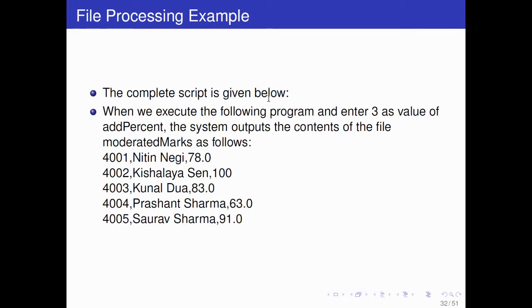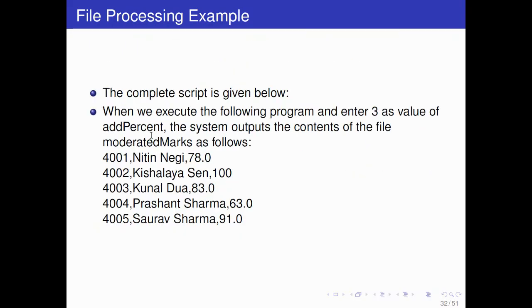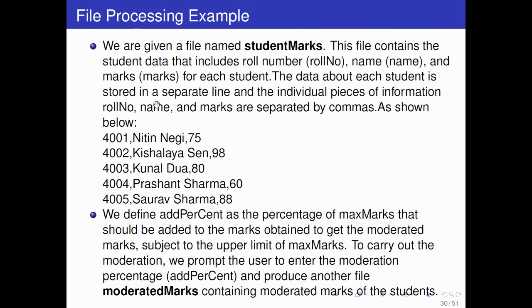So code is here. First they are saying, when we execute the following program and enter 3 as the value of add percent, so you want to add 3 marks, 3% you want to increase. So the one who gets about 75 marks, 3% will be added. So 3 marks will be added, and it will be 78%. Suppose it is 98% already, so it will become 101, but maximum marks is 100, so you have to restrict it to 100. Similarly, 80 will be 83, 60 will be 63, 88 will be 91, like that.